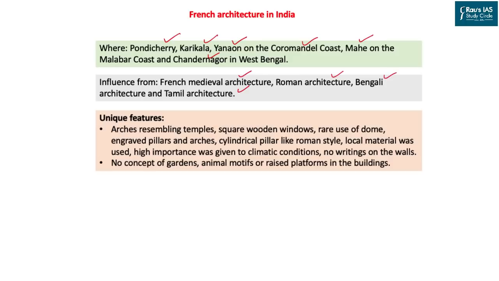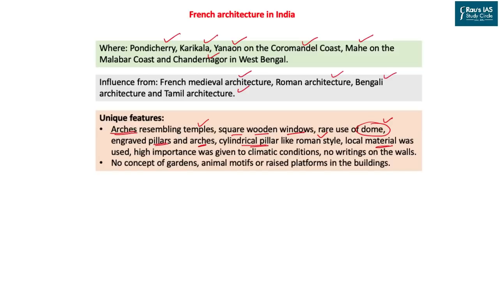The unique features included arches which resemble the temple, square wooden windows. Use of domes was very limited. You will rarely find the use of domes in French architecture. There were engravings on the pillars and the arches. Pillars were mostly cylindrical in shape, following the Roman style.